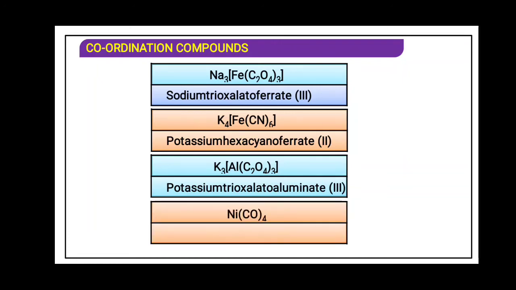Next, Ni(CO)4. Now there is no square bracket given over here, that means no counter ion. Nickel is the central metal atom. Carbon monoxide is a ligand and the name of the ligand is carbonyl. Tetra directly, because no counter ion is present, that is why directly we have to write the number of ligands, that is tetracarbonyl. L is missing over here. Tetracarbonylnickel(0), because the oxidation state of nickel will be 0.